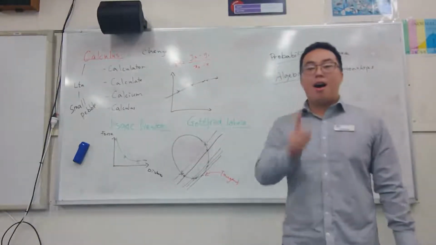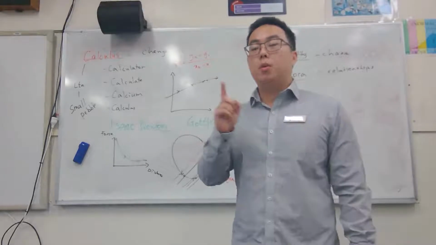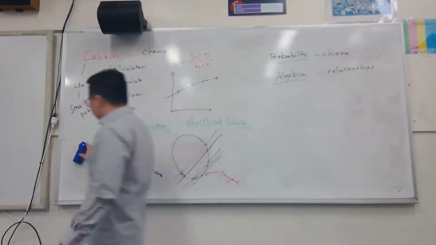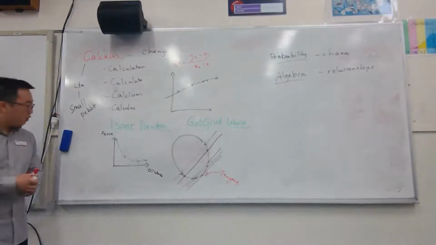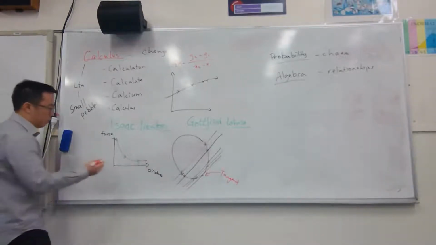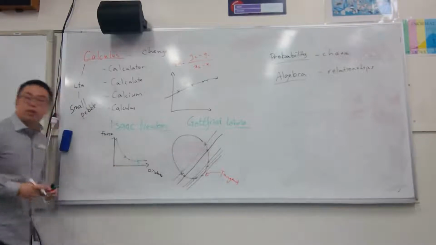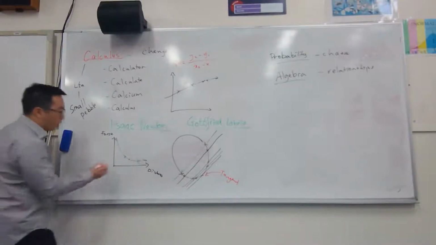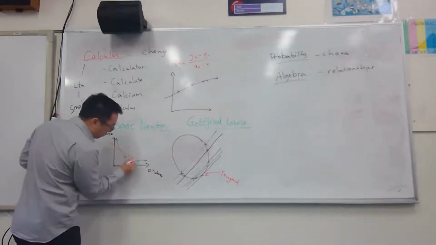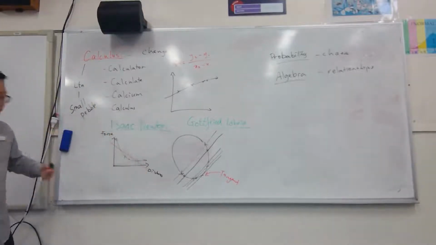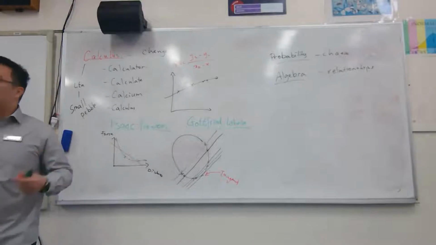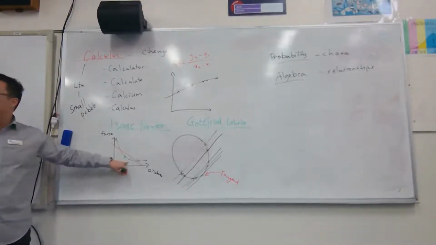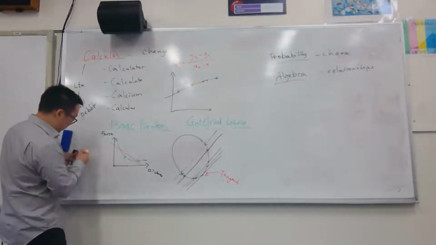So what Isaac Newton developed was something called limits. So he said, let's focus back on this line right here. If I draw this line right here, I want to find the tangent or the gradient of this line at that red point there. He said, what if I draw a line like this? We can say that that line has an approximate gradient to that point there. We know that the tangent would actually look like this.